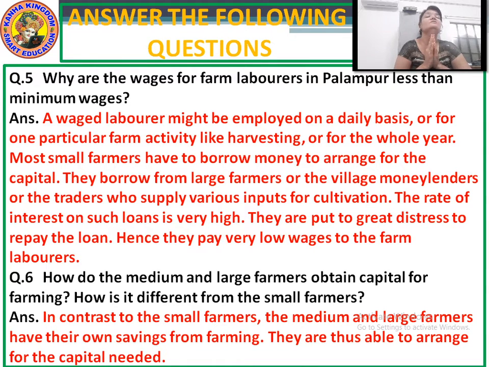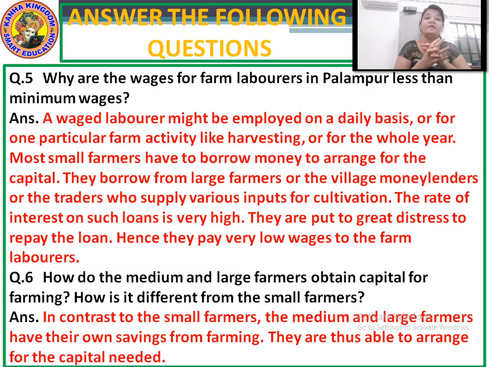Okay. So I repeat question number 6 and the answer again. How do the medium and large farmers obtain capital for farming?